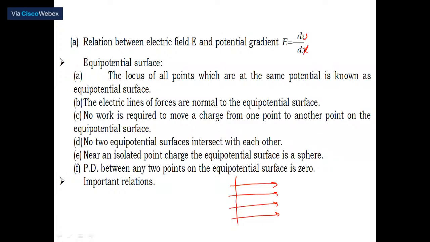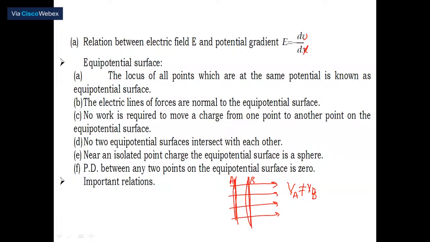Whenever you are measuring, certainly this is the line. Suppose I draw another line and call this point A and this point B; certainly VA is not equal to VB. Remember this forever, because the potential at this point is slightly higher compared to the potential at this point.